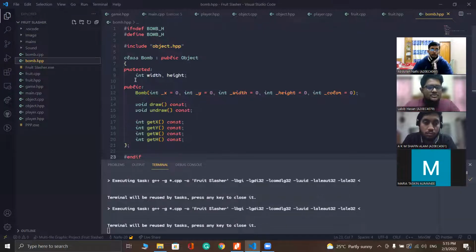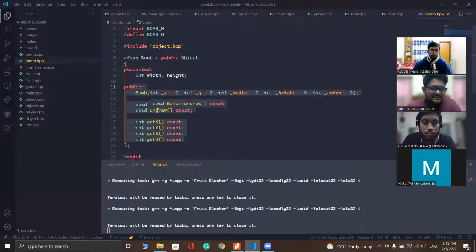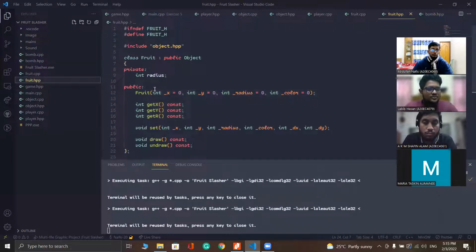Yeah. So we can see the integer data, width and height, in the protected area. The other classes cannot access this protected area, or this encapsulation part. But in the public part, we can see the functions and methods can be accessed or modified easily by other data. Can you go to the fruit HPP? Thank you.